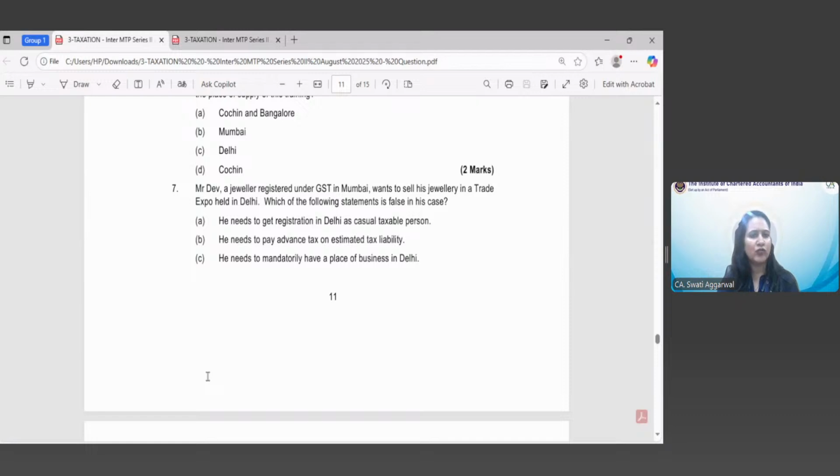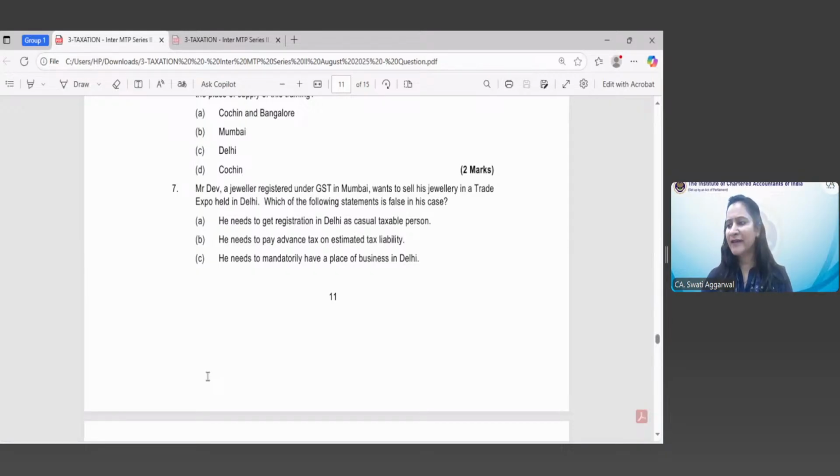See, we have understood that Mr. Dev is a jeweler registered in GST in Mumbai. So Mr. Dev is registered in Mumbai and he wants to sell his jewelry in a trade expo held in Delhi. He is not a regular registered person in Delhi. He wants to sell his jewelry in a trade expo. So it is a case of a casual taxable person, right? And it is also given in the information and in the options.